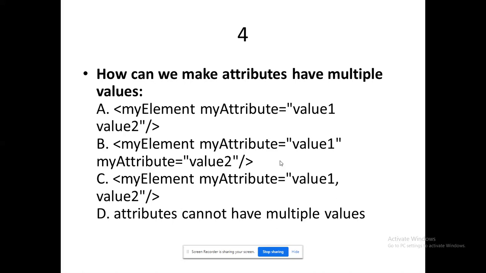Can I give two font types? Font, angle bracket, font, space, face equal to Arial comma Times New Roman. Can I give it like that? Or font size equal to 12 comma 14. Can I give it like that? That is the question they have raised in terms of attributes. What could be the best option for 4?